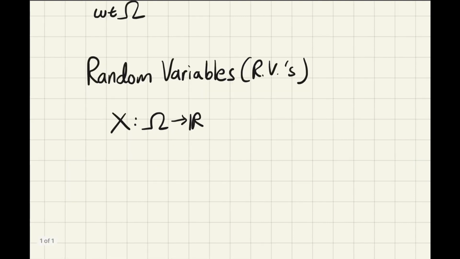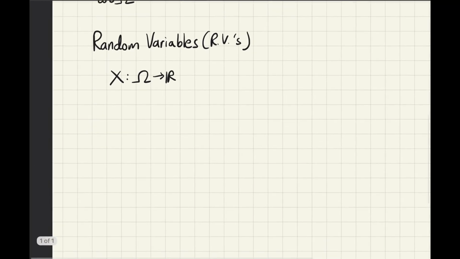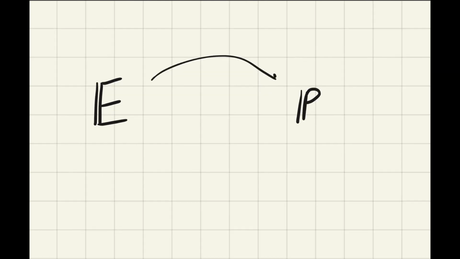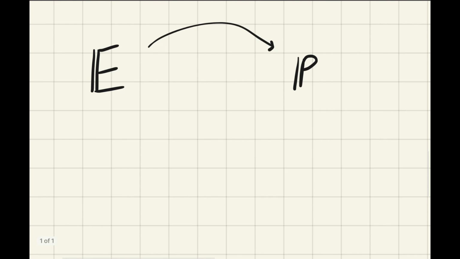Now that we have sample space and random variables, a natural next step in most probability textbooks and courses would be to define events. But in this case, we're not actually going to follow that. This is because in this course, we're going to start with defining expectation before we define a probability measure. One advantage is that probability is actually just a special case of expectation.